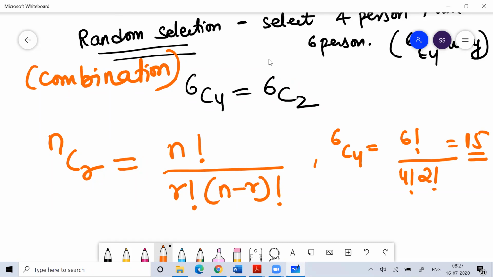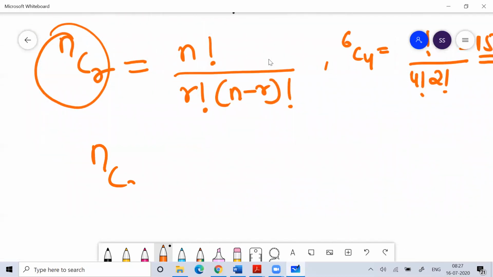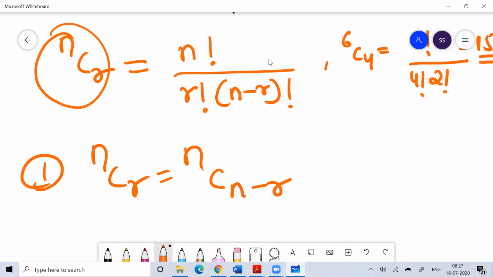Okay, so you need to understand this part. This is called nCr, and a very important thing you need to remember: nCr is equal to nC(n minus r). So whether you talk about 6C4 or 6C2, both will give you the same answer.